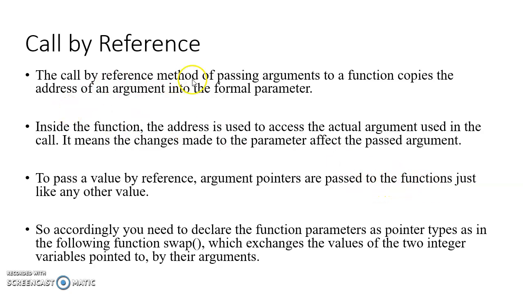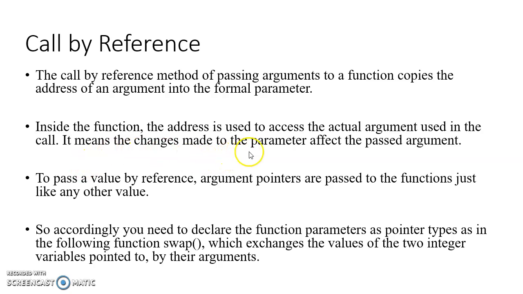So we'll see the concept of call by reference. The call by reference method of passing arguments to a function copies the address of the argument into the formal parameter. So instead of the value of the variable, they are just copying the address of the variable. Inside the function, the address is used to access the actual argument used in the call.